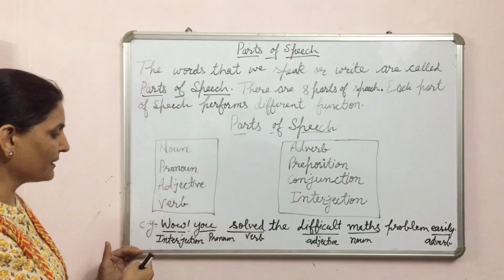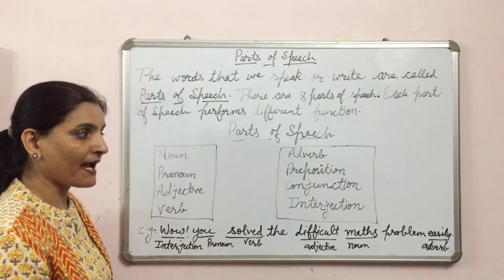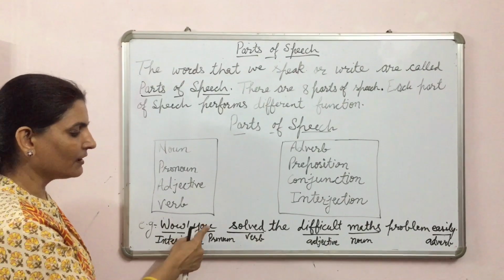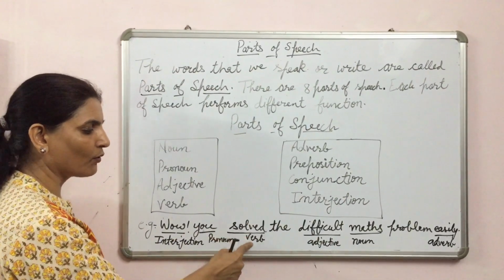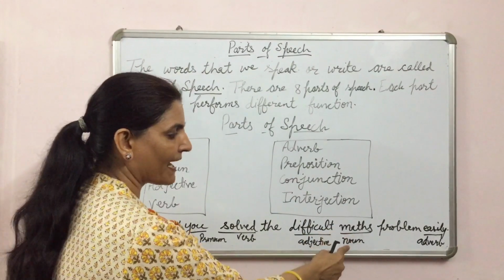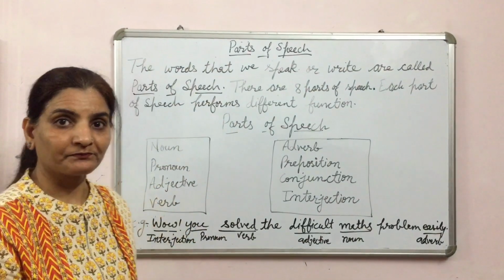Let us see the example for this. Wow, you solved the difficult maths problem easily. Here wow is interjection, you is pronoun, solved, verb, difficult, adjective, maths, noun, and easily is adverb.